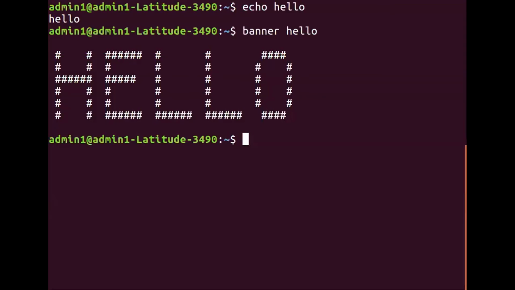E also is written in hash. L L O is also written in hash, right? So it is just one of the commands that is supported. Sometimes you want the output to be shown on a larger scale or a larger magnitude, you can just use the banner command. There is nothing called font size or fonts. Nothing like you can increase the size of the font.